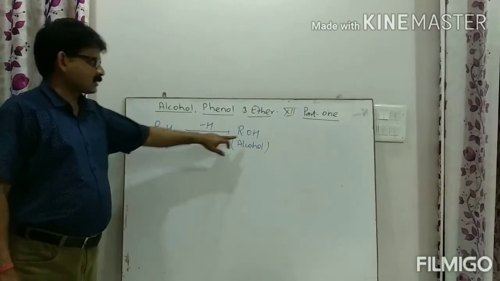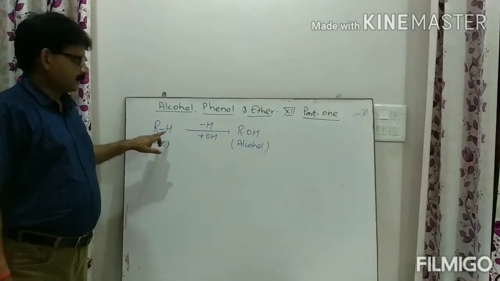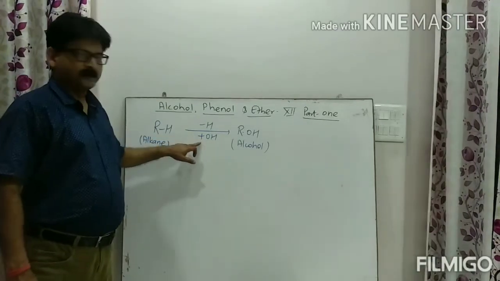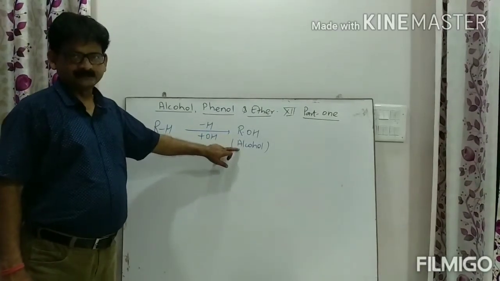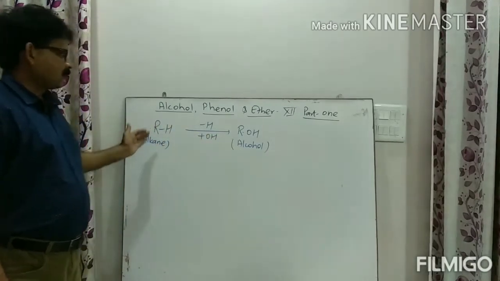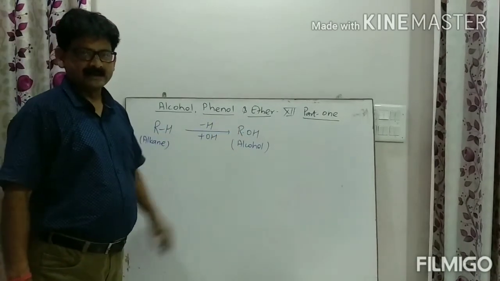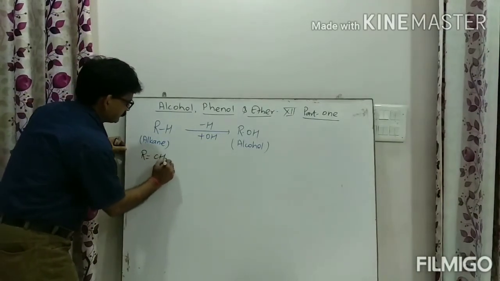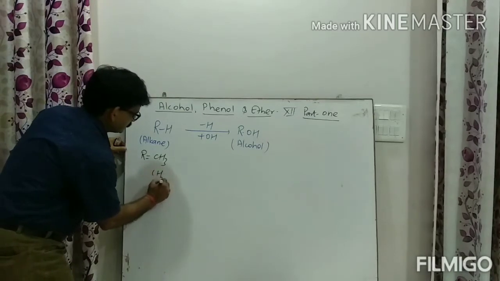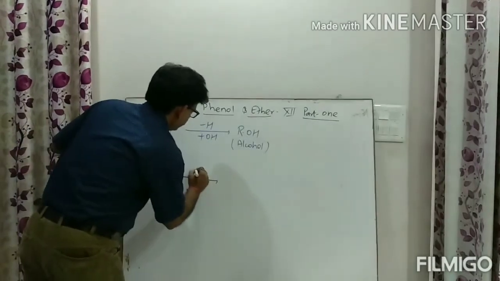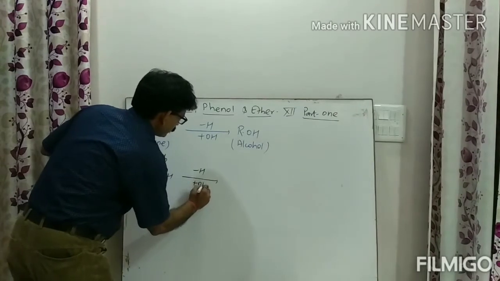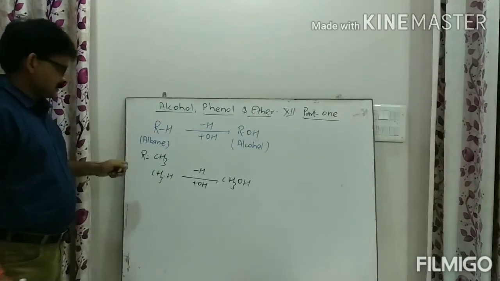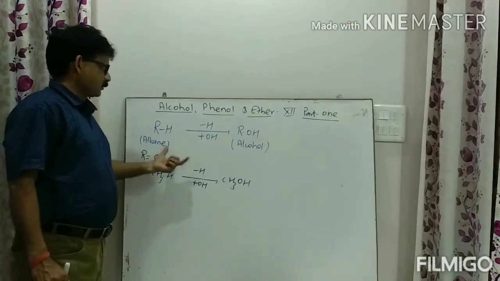Alcohols are the hydroxy derivative of an alkane. It means when we replace a hydrogen atom of an alkane and add an OH group, the compound formed is known as the alcohol. For example, if R is equal to CH3, then it will be CH3H. Now we replace H and add OH. Now it forms the methyl alcohol. Clear? This is the introductory part of alcohol.